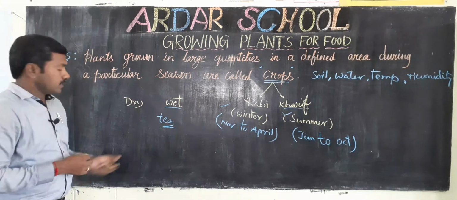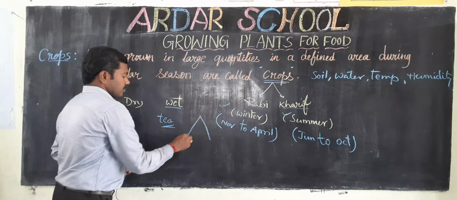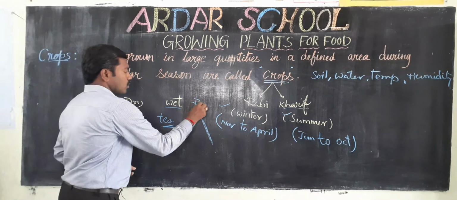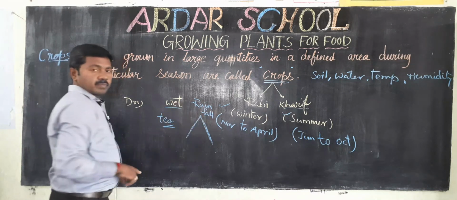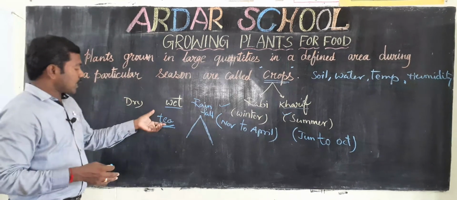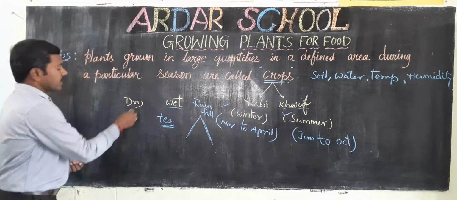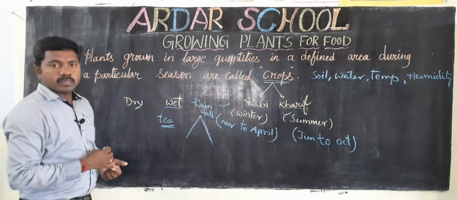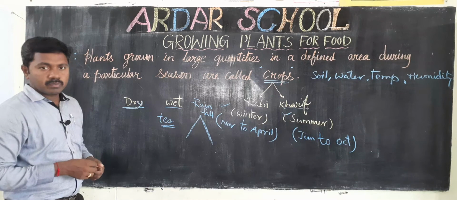These tea crops are grown in hilly areas, where rainfall is very high, and these tea crops are grown in shadow areas. Okay children, so in dry areas, some crops like date palm are grown.